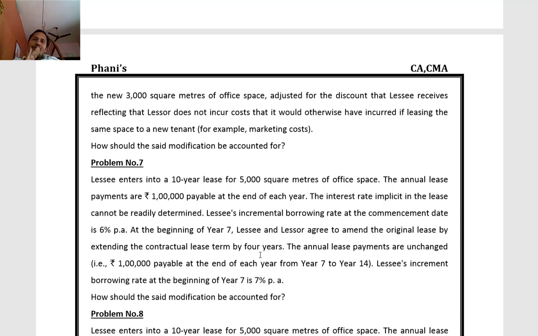So from the 7th year onwards, 7 more years are involved, 1 lakh is the lease rent, and the revised discounting rate is 7%. By considering these factors, we have to measure the lease liability.